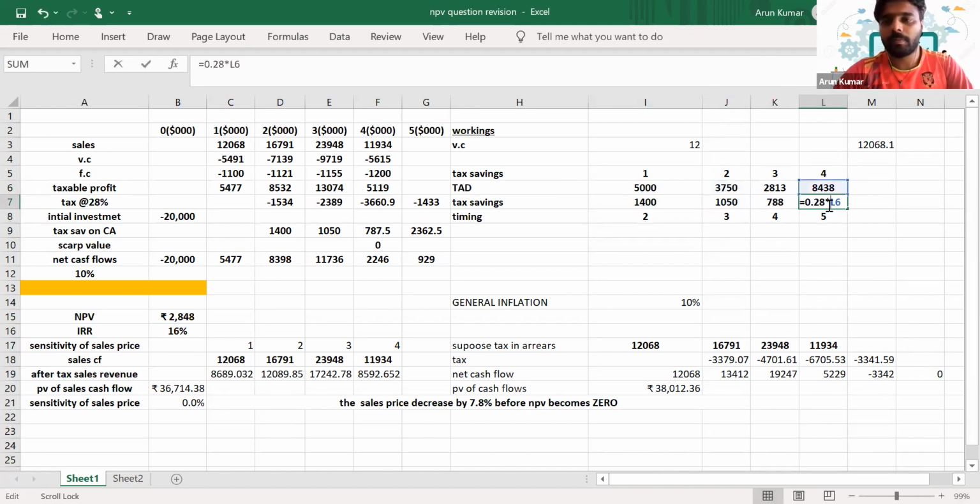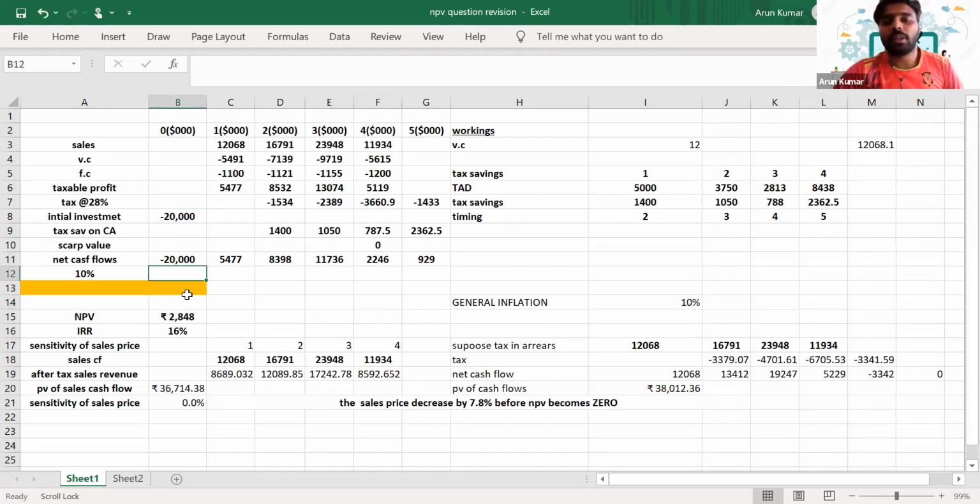That's how you'll get the tax savings. And since the tax is paid in arrears, even the tax savings will be claimed in arrears. So the first year allowance savings will be received in second year. The second year allowance of 1050 will be received in third year. So like that, we have to plot it. And finally, I've got the net cash flows.